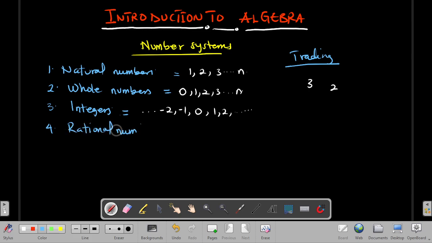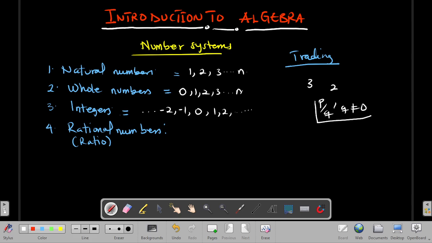The rational there is simply coming from the word ratio, or it is simply a fraction. So a set of rational numbers is accounting for the set of numbers where we have it in the form p over q, where q is not equal to 0.